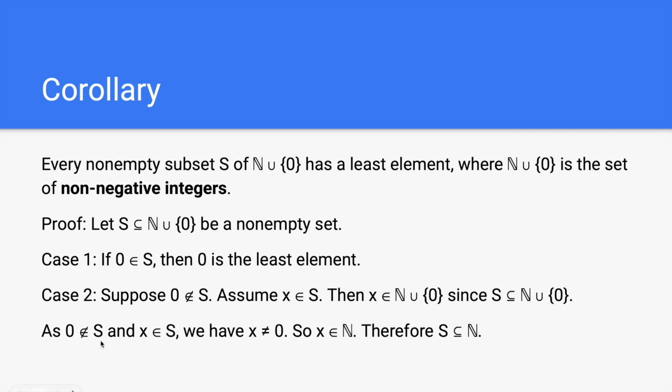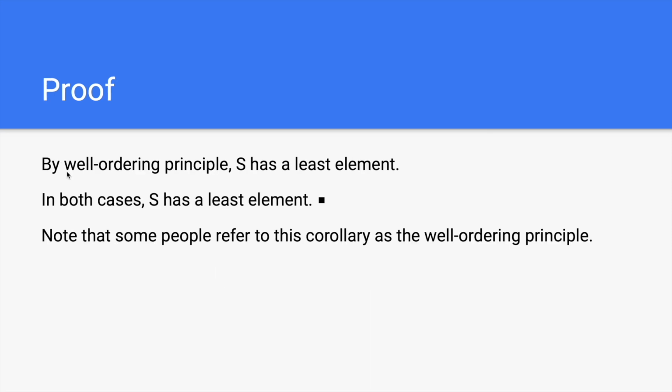As 0 does not belong to S and x belongs to S, we have x is not 0, so x is a natural number. Therefore, S is a subset of the set of natural numbers. By the well-ordering principle, S has a least element. In both cases, S has a least element, and we are done. Note that some people refer to this corollary, which is about the set of non-negative integers, as the well-ordering principle.